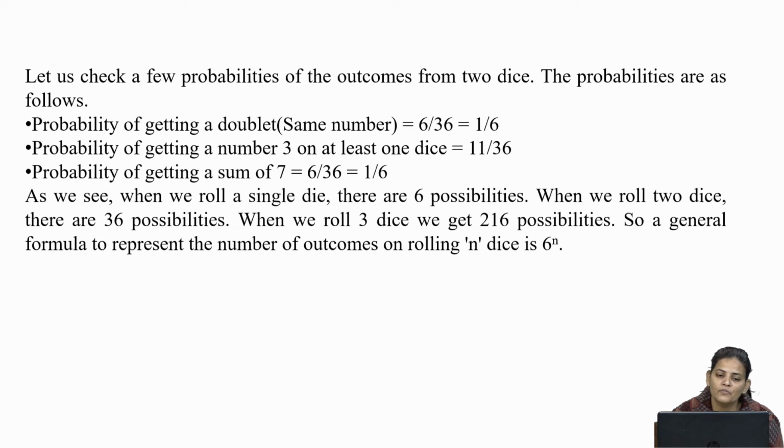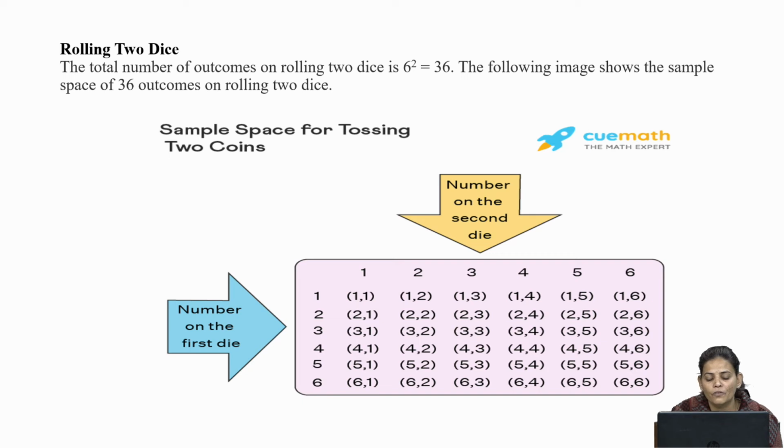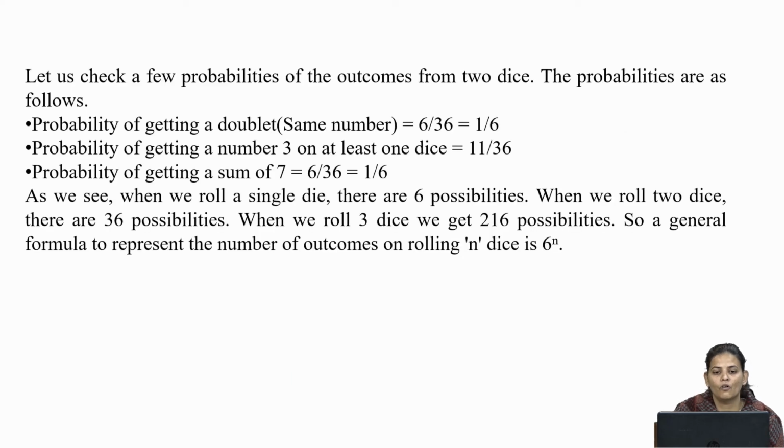Then the probability of getting a sum of 7. Come to the previous slide again, sum of 7. You can see in the first column, 6 plus 1 is 7, then 5 plus 2 is 7, then 4 plus 3, then 3 plus 4, then 2 plus 5, then 1 plus 6. So, we have a total of 6 outcomes where the total is 7. So, the probability of getting a sum of 7 is 6 by 36, that is 1 by 6.